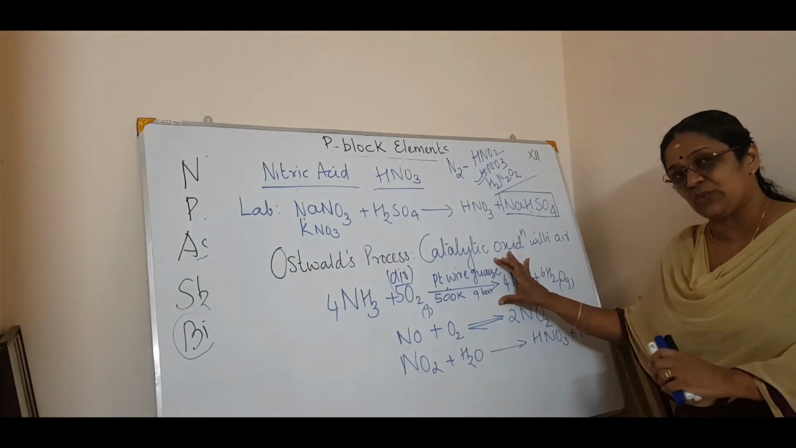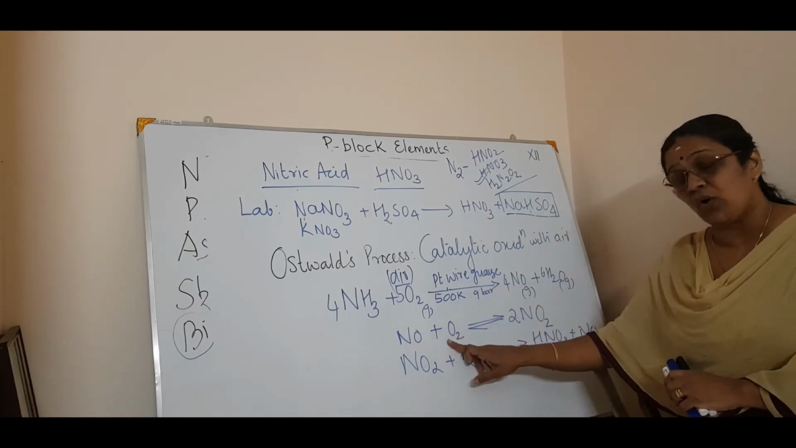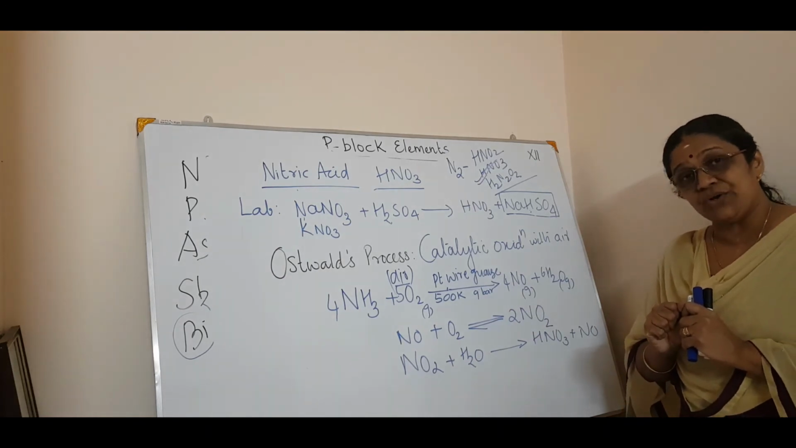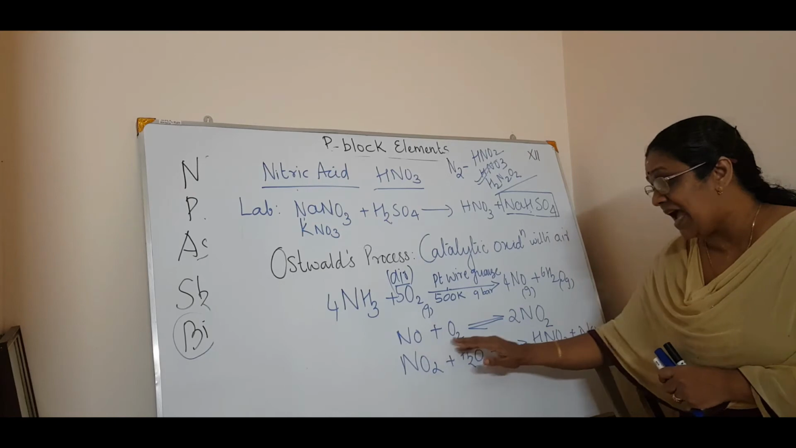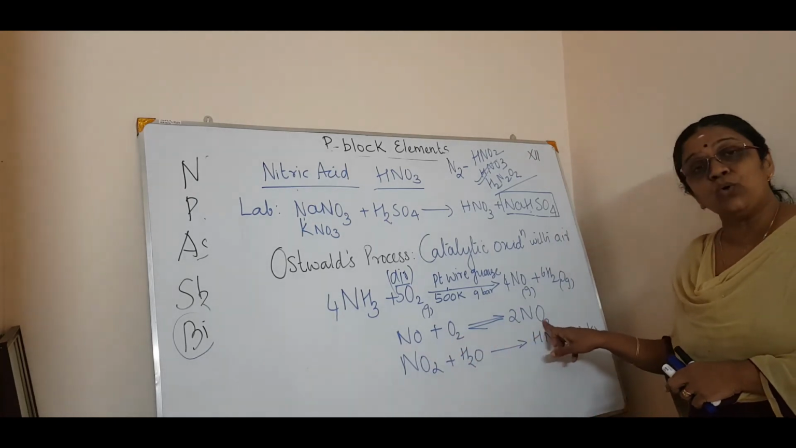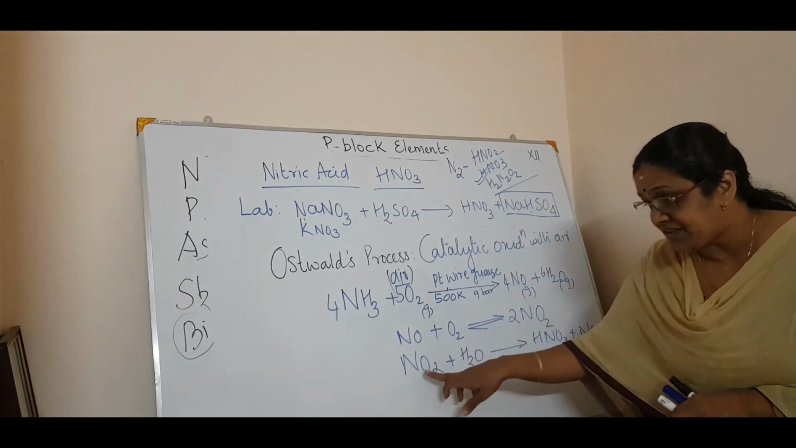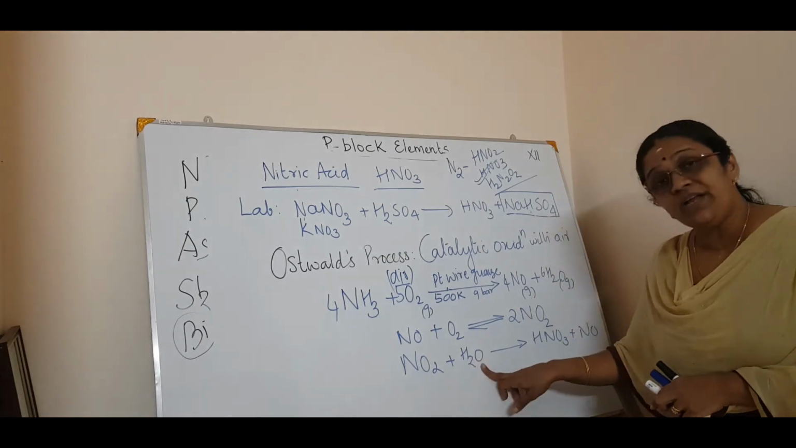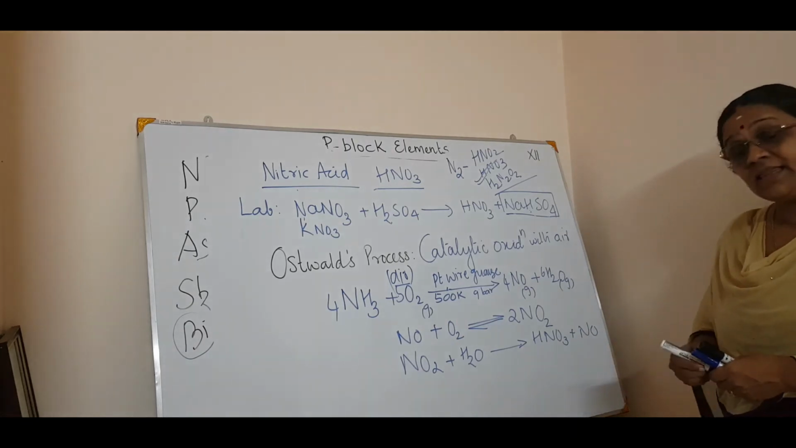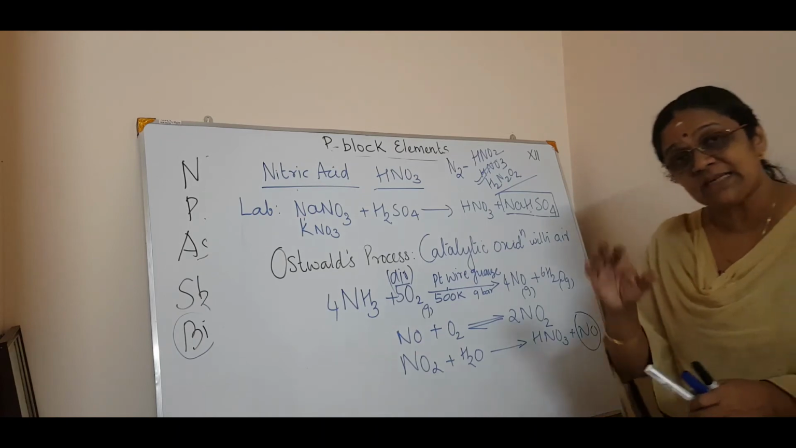There are 3 steps for Ostwald. Second, this nitric oxide again reacts with oxygen, because oxygen is in plenty from the atmospheric air. This is reversible and will give you 2NO2, that is nitrogen dioxide. And the nitrogen dioxide, when dissolved in water, gives nitric acid plus nitric oxide liberated again. So there are 3 steps in the Ostwald process.